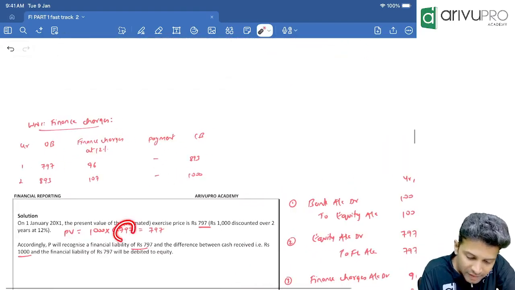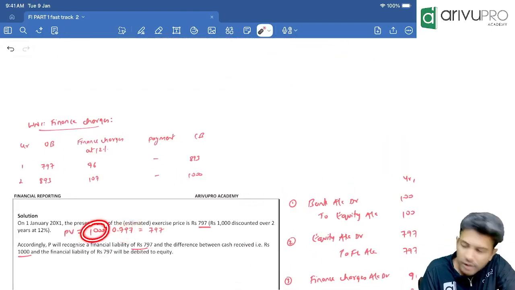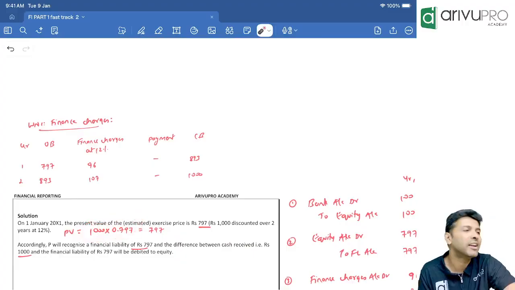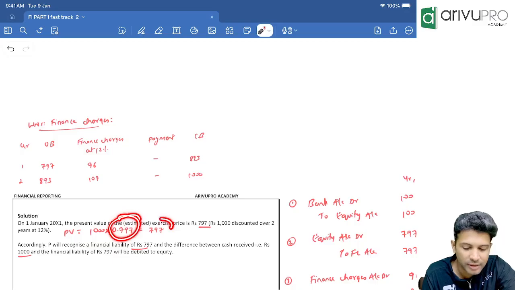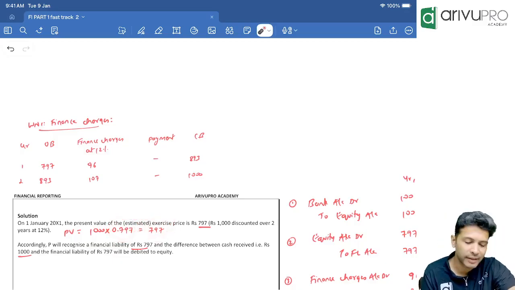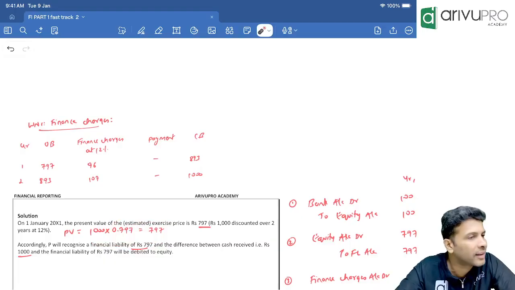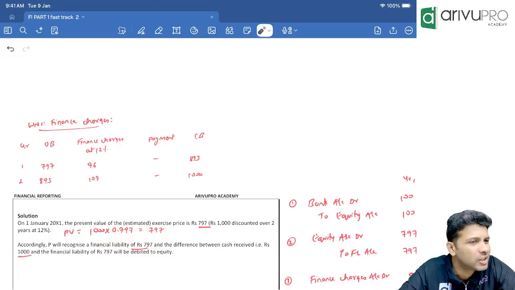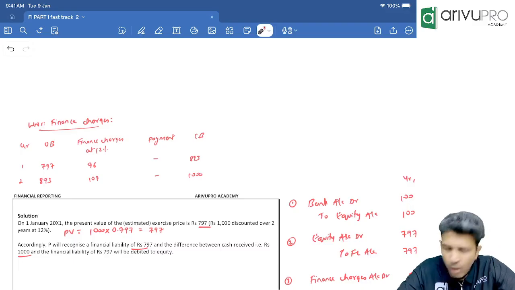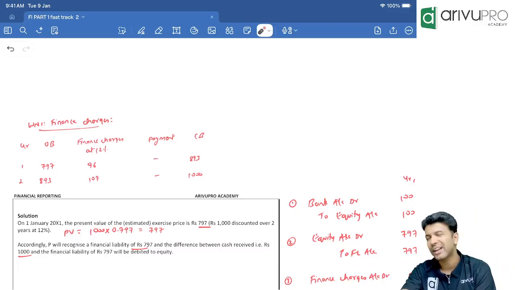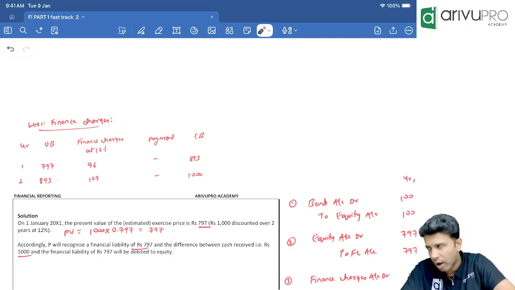How much? 0.797. So 1000 is the future value. PVIF, the present value interest factor, is 0.797. So that means present value is how much? 797 rupees. This is working note number 1. Any doubt or got it? Got it? Okay.